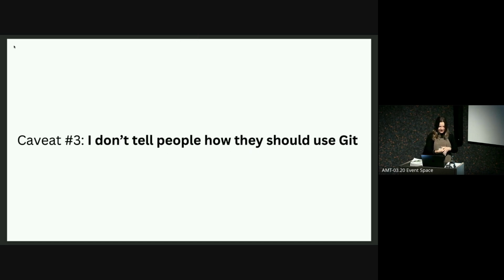And my third caveat is that I don't tell people how they should use Git. So I'm not at all prescriptive. I only teach how Git works, how the tool works, but I don't tell people what their Git workflow should be, what their branching strategy should be, what their commit messages should look like. I just teach how the tool works, and then once you know how it works, you can implement it in whatever way you want. Usually, you should just talk to your team that you're working with or the company you're working for, and they'll have their own opinions on how they want to use the tool.